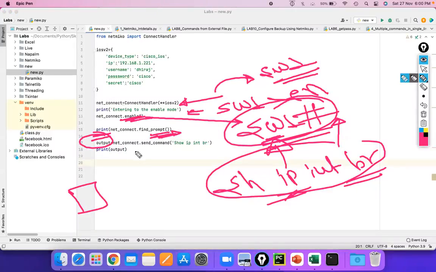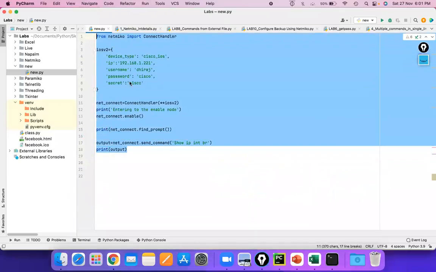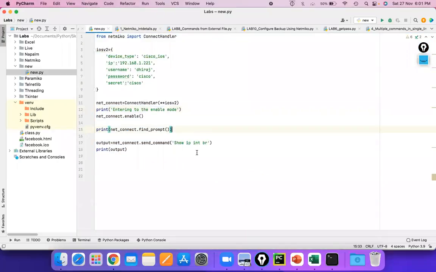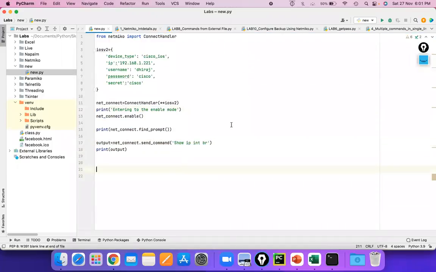Whatever we send over here, we save into this output variable, and simply print whatever data we have. That's it. Simple code. If you want to run show run as well, you can simply edit this command and you'll get the output. Let's run the code and check whether it is working or not.